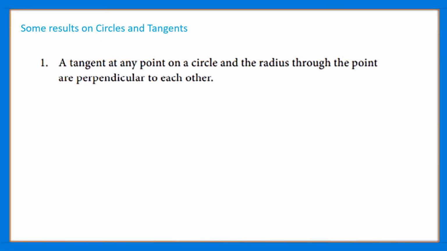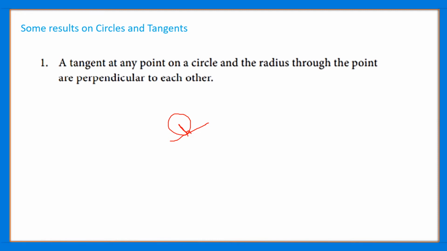Here are some results on circles and tangents. A tangent at a point on a circle and the radius through the point are perpendicular to each other. So what does this result tell us? If we have a circle and a tangent to this circle which intersects the circle at a single point, and the circle has a center O, and if the radius is drawn from the center to the tangent, then the tangent and the radius are perpendicular to each other, that is, they form 90 degrees. This is what the given result says.